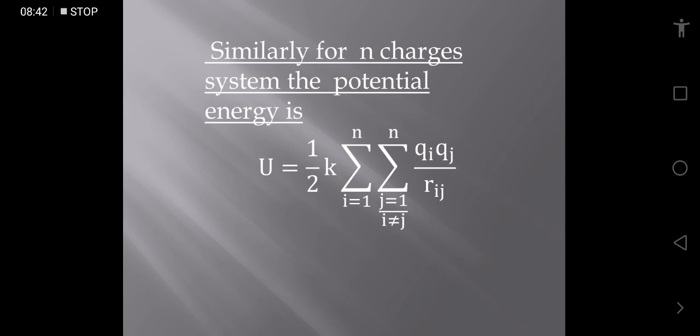Second, also here i is not equal to j in this expression because no term is of the same nature, like KQ1 square by R11 or KQ2 square upon R22, like that. So i is not equal to j. So this is all about the potential energy of the system of charges.